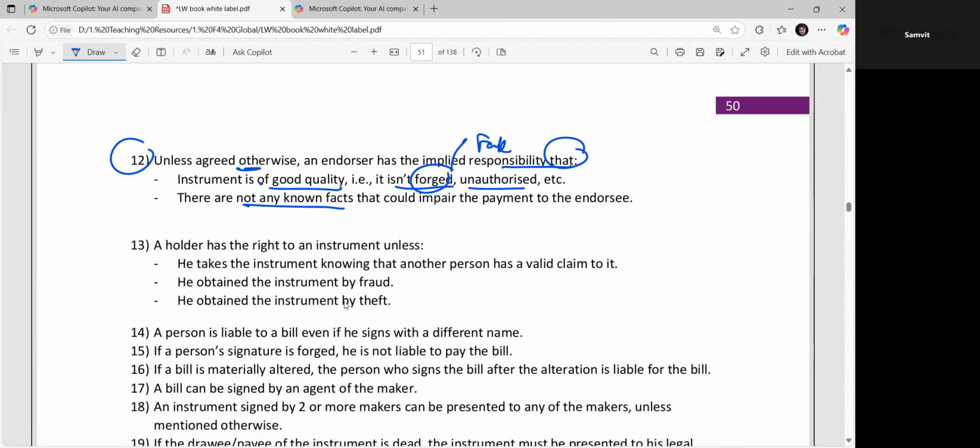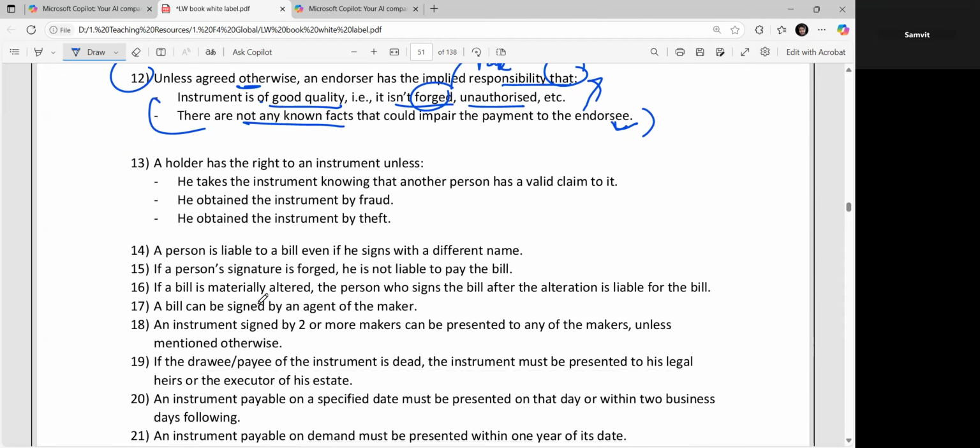There should not be any known fact that could impair the payment to the endorsee. It means there should not be anything that could get in the way of making a payment to the endorsee. A holder has a right to an instrument unless he would be doing any of the three things. In that case, the right would be taken away. He takes the instrument knowing that another person has a valid claim to it.